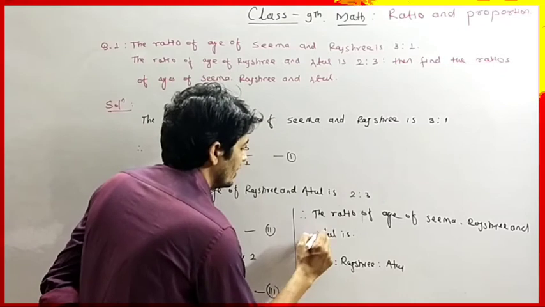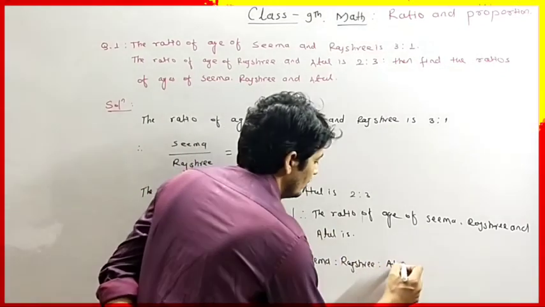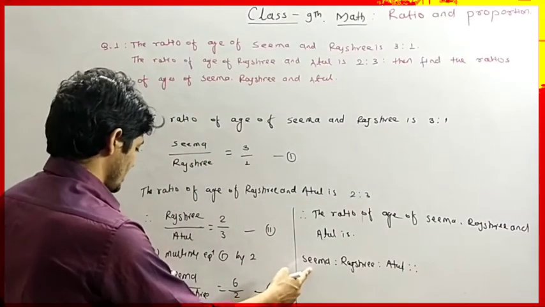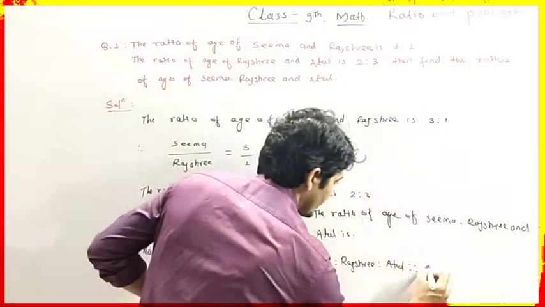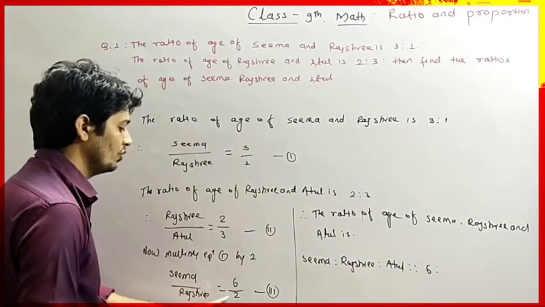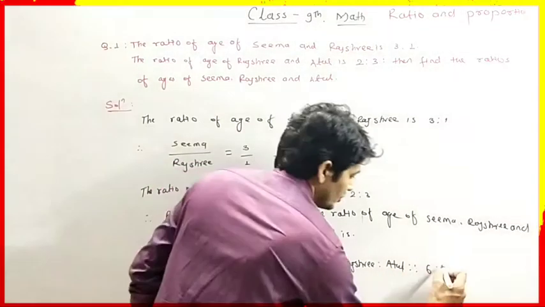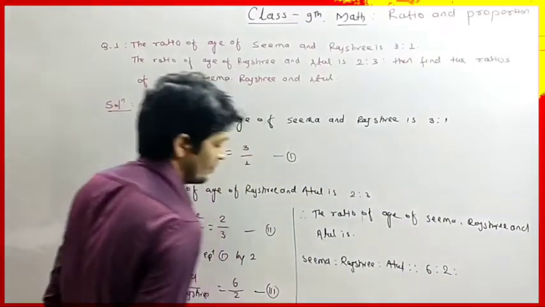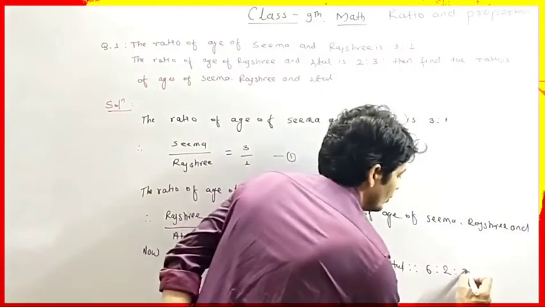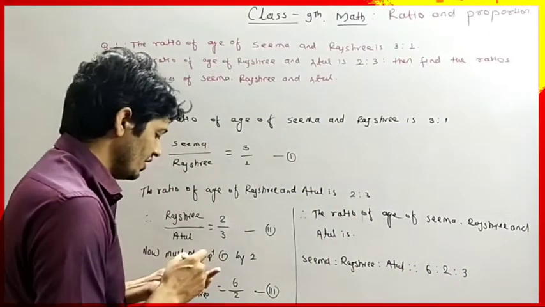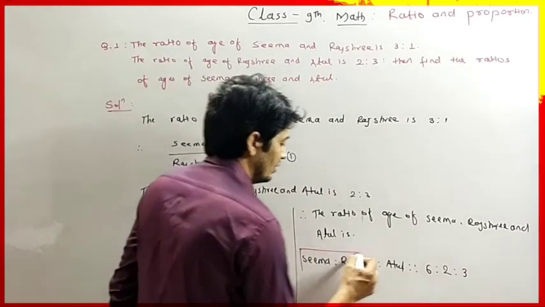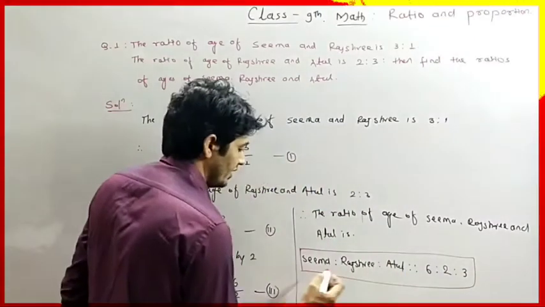Capital is name, it is noun. Seema's age ratio is 6, so you have to write 6 : Rajshri's age is here 2 and here also 2, so we have to take 2 : Then Atul's age is 3. So 3. So it is the required ratio for Seema, Rajshri and Atul. Okay, and it is our answer.